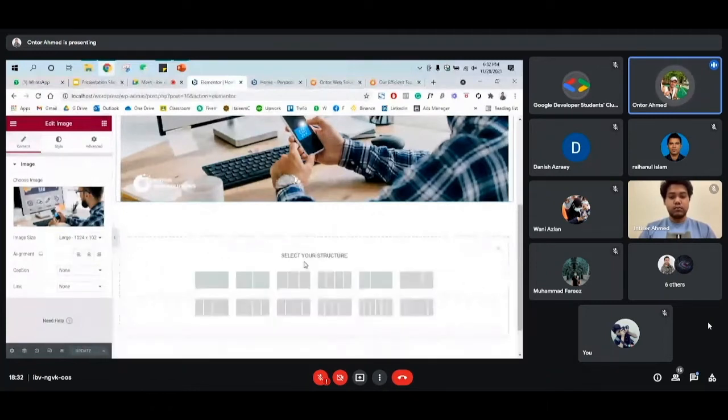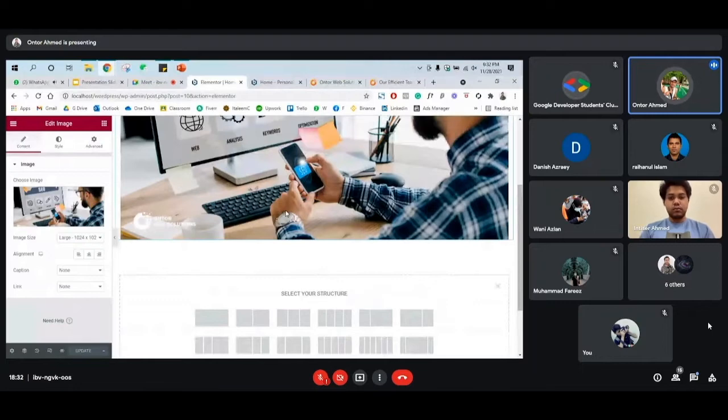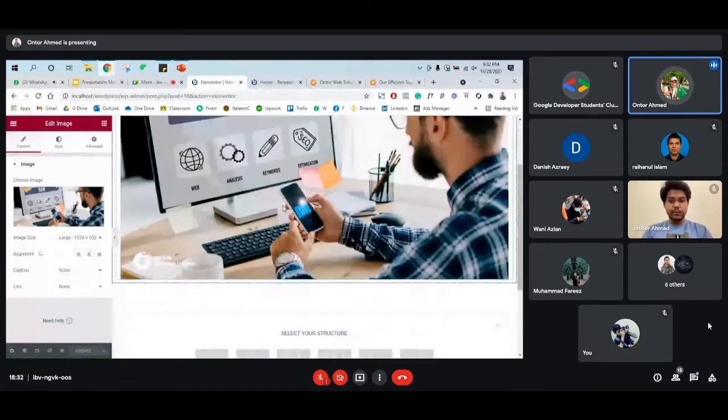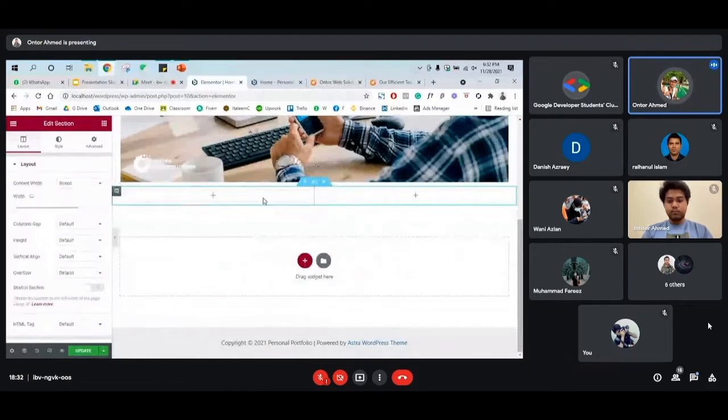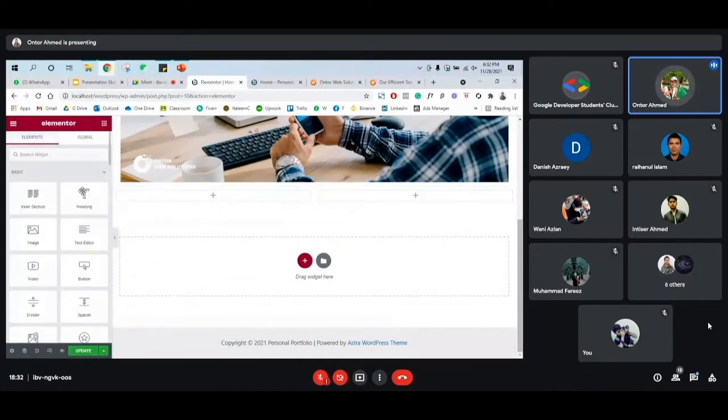So as we are doing the portfolio section, we just did one image, and now we'll go for 2 blocks, and on that block on the left hand side we'll add some text. On the right hand side we will add your picture. So you need to click here, and then let's say we'll add one heading.